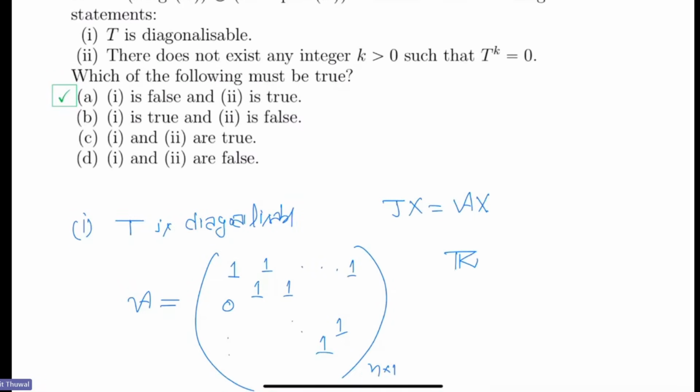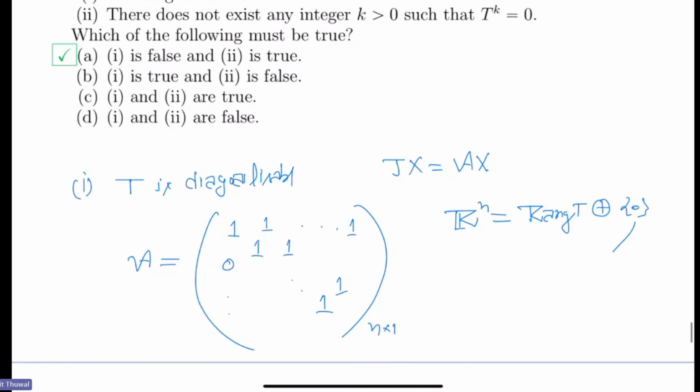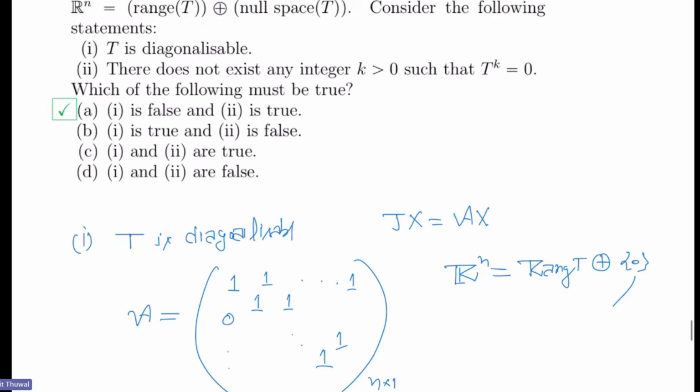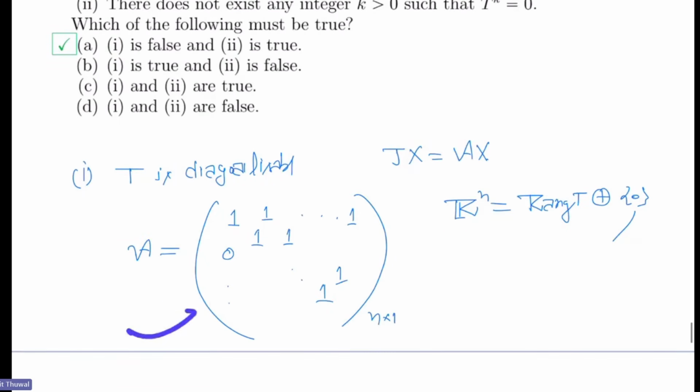Then this satisfies that you can write Rn as a direct sum of range T plus null space T, because the null space is 0, right? Why 0? Because this is an invertible matrix. X equal to 0 is implied, so X must be 0. So that condition automatically holds. But is this diagonalizable?